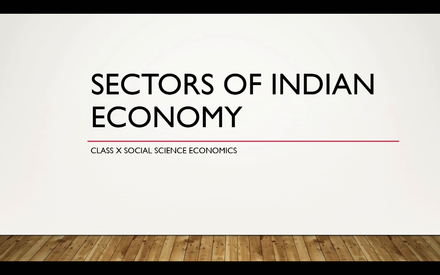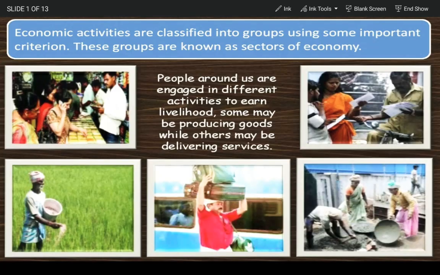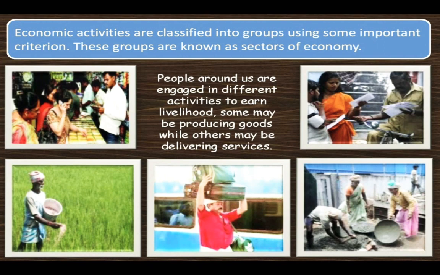So we see that whenever we are talking about the economy and the sectors of Indian economy, we have a broad classification of our sectors, which are the primary sector, secondary sector and tertiary sector. So these are the three main sectors of Indian economy, and we are going to discuss them today in detail. The first common question that comes to our mind as well as in the board examinations is: what are these sectors, and we should describe these sectors with the help of examples. So first we see the primary sector.